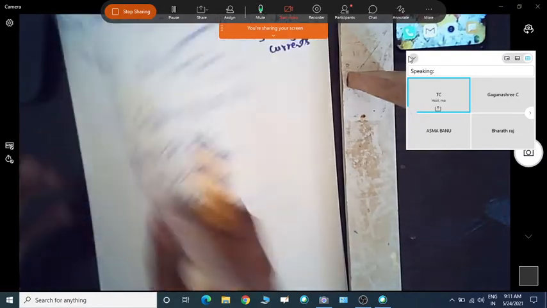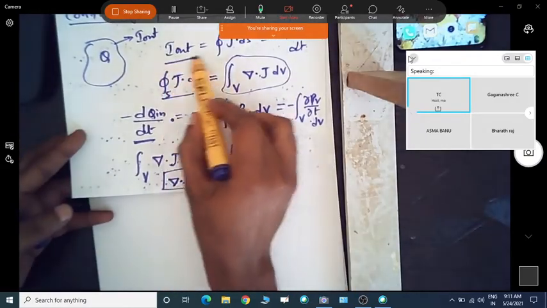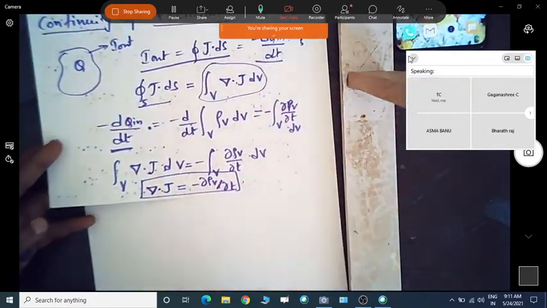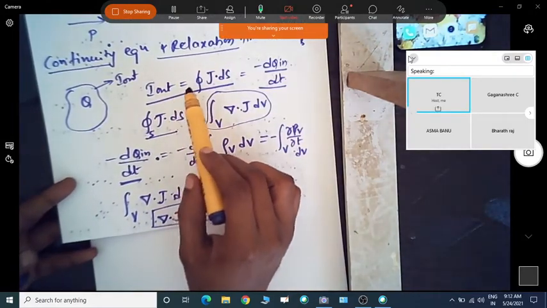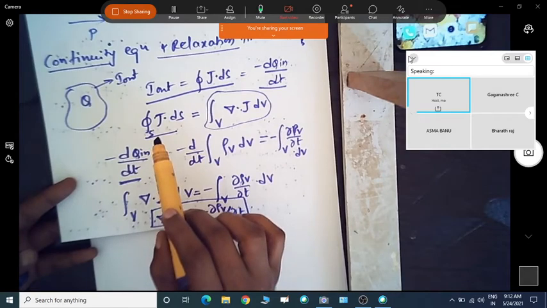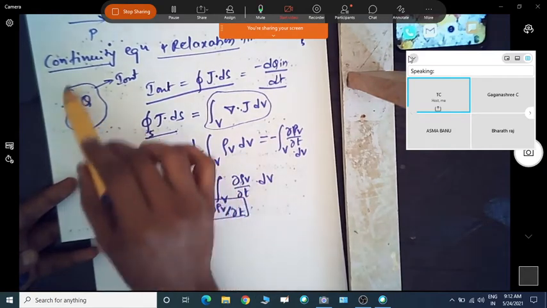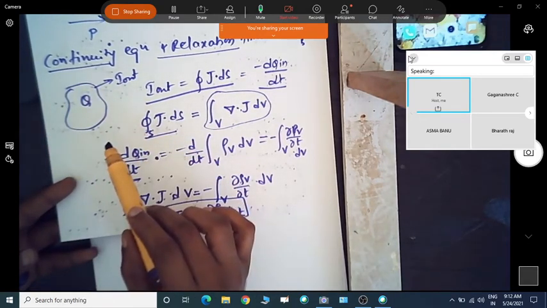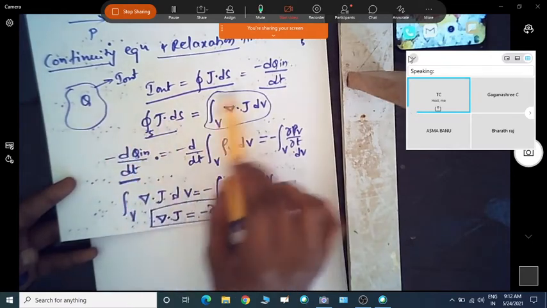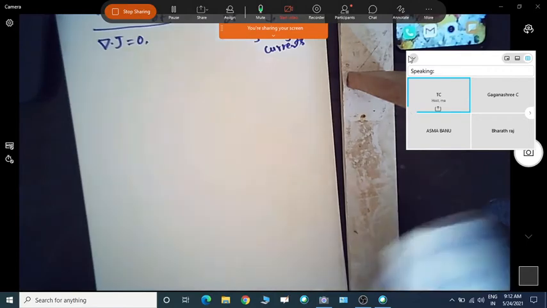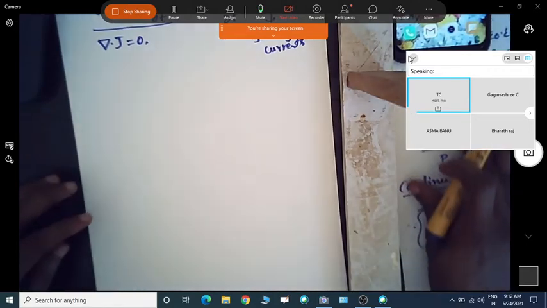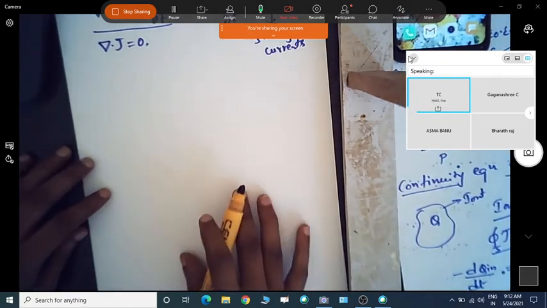So that is the conclusion from this continuity equation: the charge leaving a volume or the closed surface is the same as the total charge entering it. We can compare this to the network theory law, that is Kirchhoff's current law.